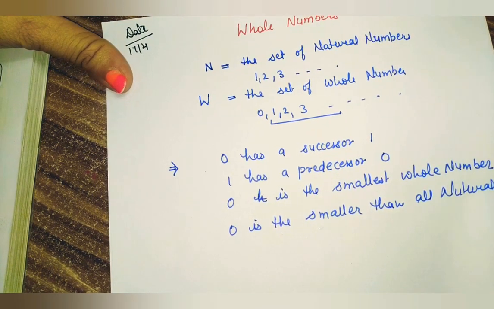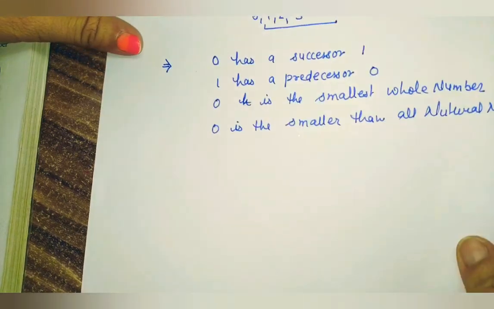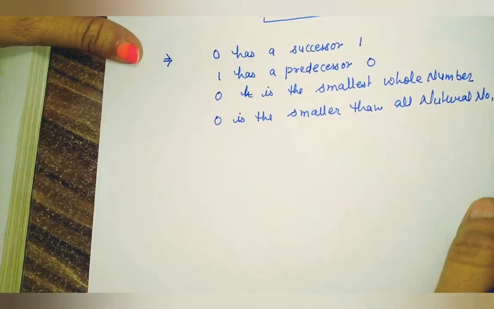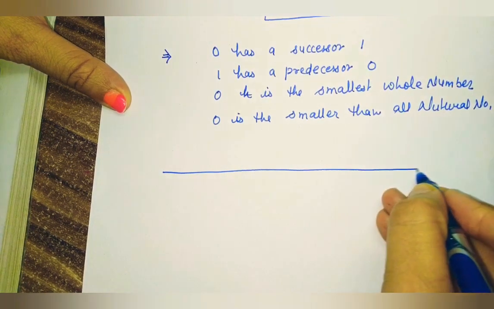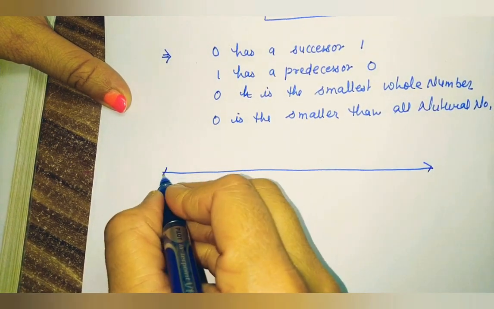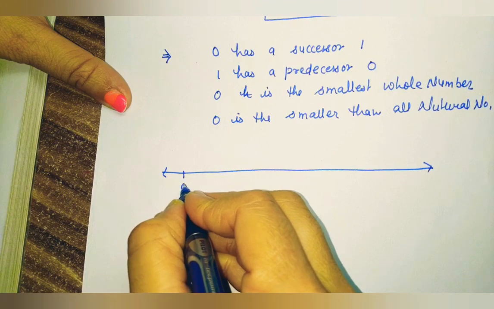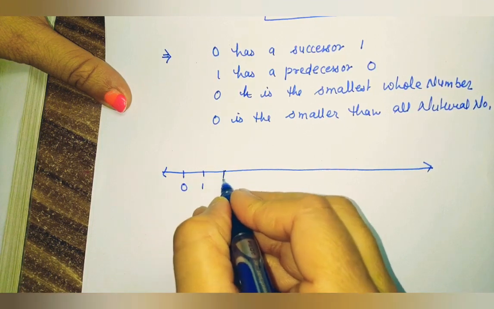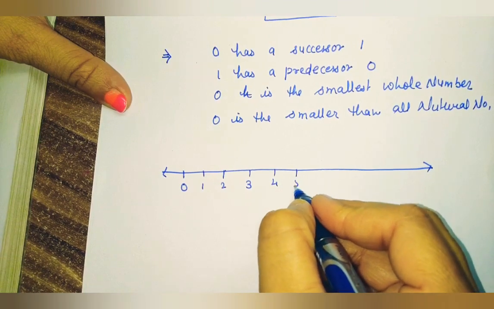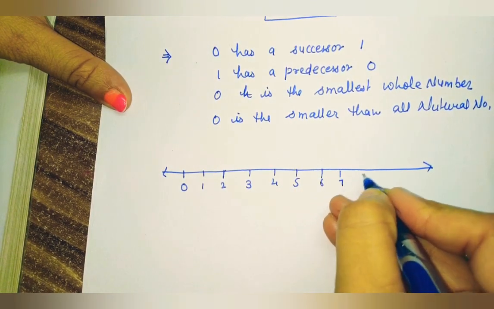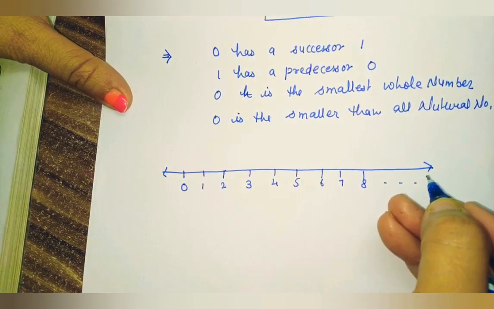Okay students, now how to represent a whole number on a number line? Here I am going to draw a number line. Because the whole numbers start from 0, I represent the numbers from 0 only, and so on.